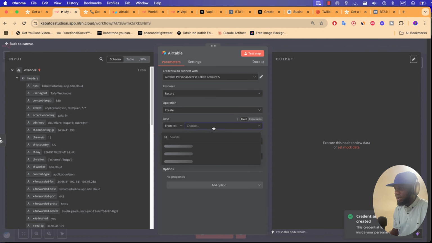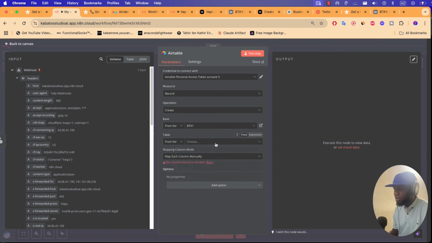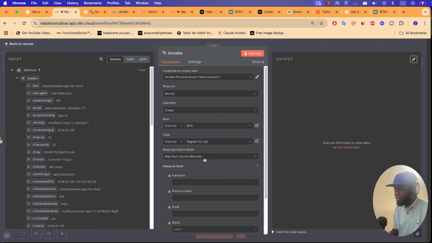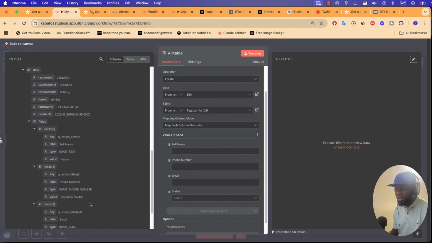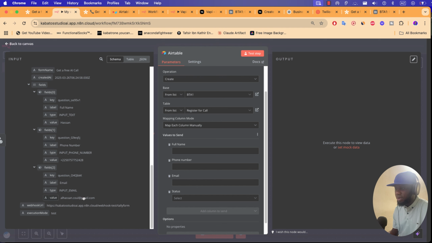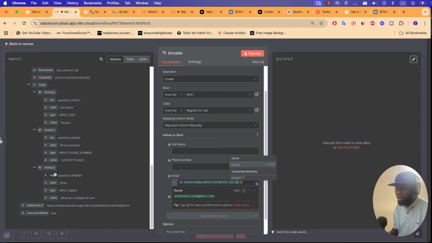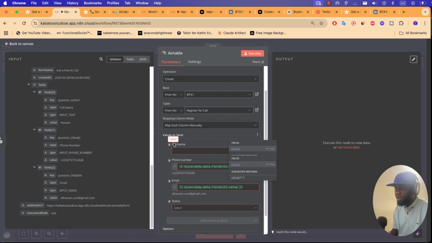Now if you do one click, you'll see all the databases you have in Airtable. You can choose where you want to register all information, and here you want to select the submit, the email value, the number, phone, and the name value.